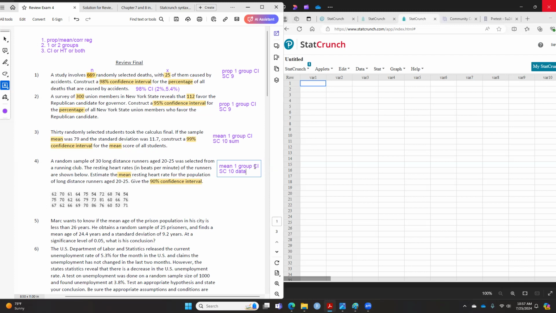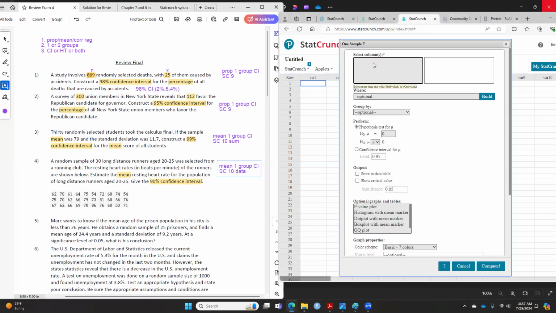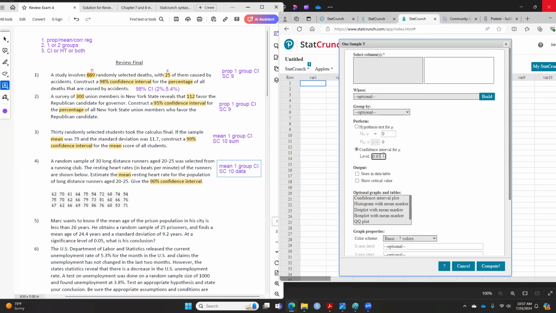So what you need to do, class, for this question 4 is enter this data, I don't know how many people here. Enter all this data set into var1, and then go to Stat, T-stat, 1 sample, with data, and select the var1 variable in here, and then you will find the 90% confidence interval. So you do have to enter this. There's no shortcut to do this, and your answer will be in the solution. So go ahead and look for the solution in this case. Questions, anyone with this?